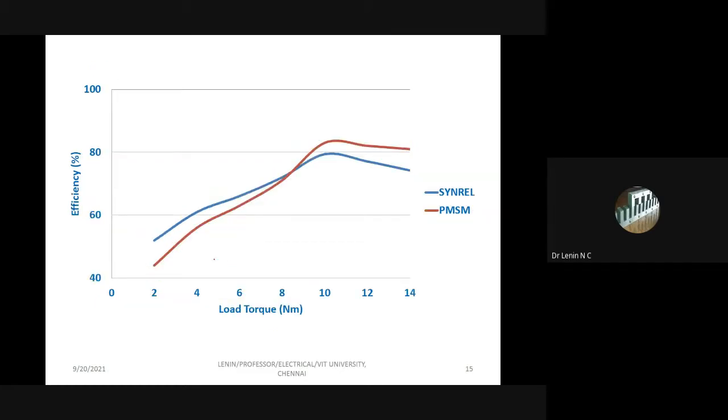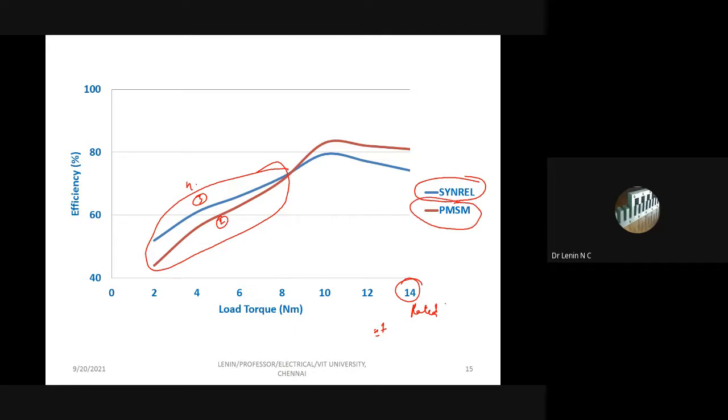This is what I just put with respect to load torque, for different load torques. My reluctance machine, the third machine, and the second machine, up to 8 Newton meter my efficiency is better. I want 14 Newton meter at the rated condition, so half of that is approximately 7 Newton meter. Up to that, this machine performs well. That is the partial load condition. After 50%, this machine performs well. See here, this energy part. We have an energy difference between this and that.